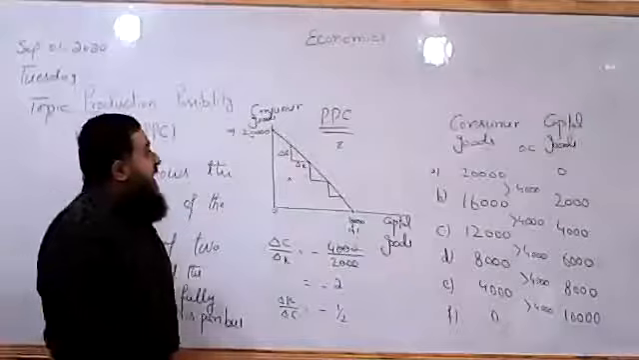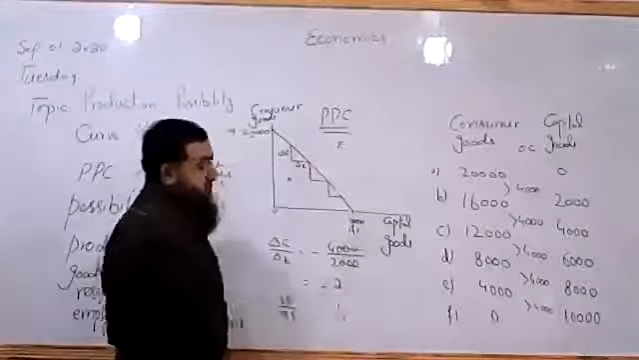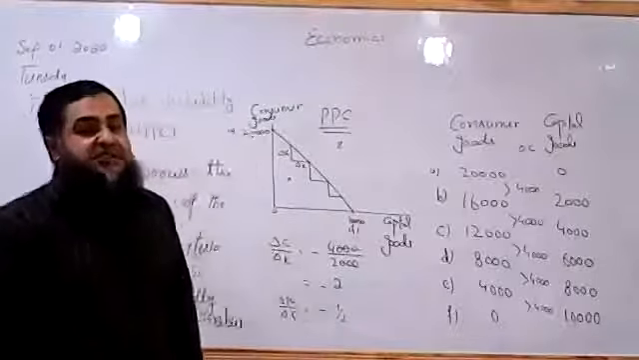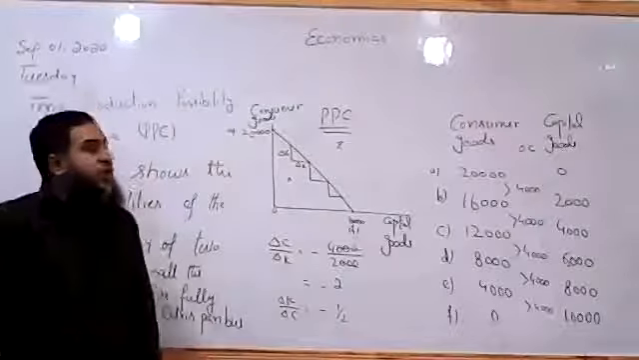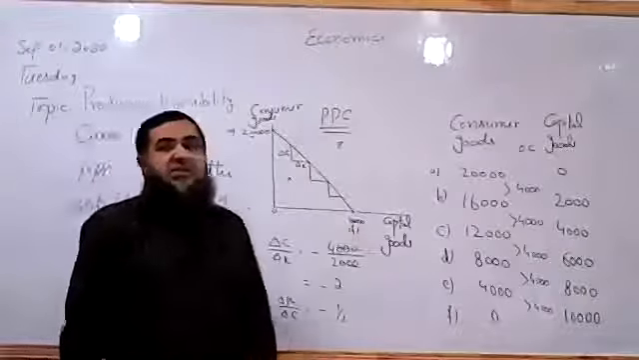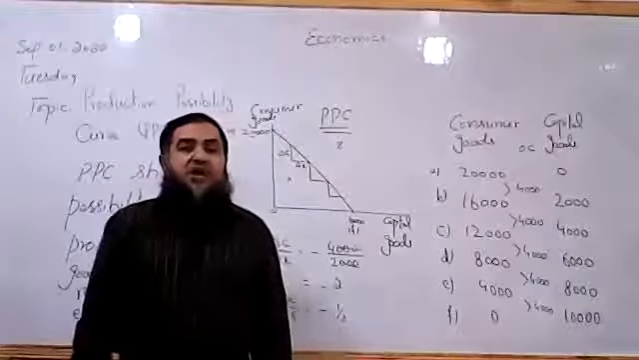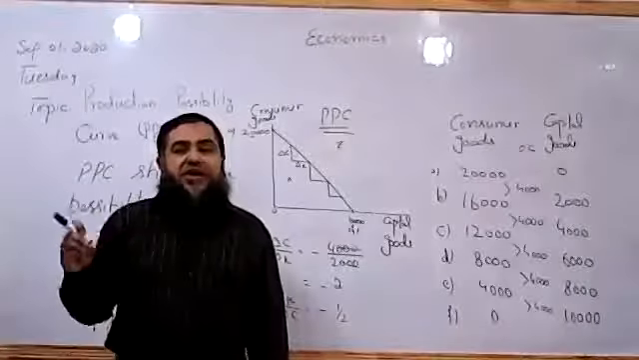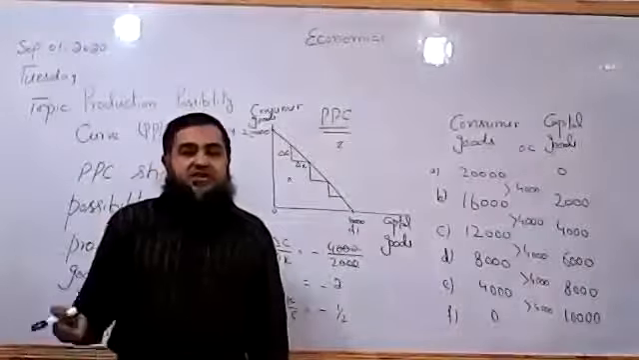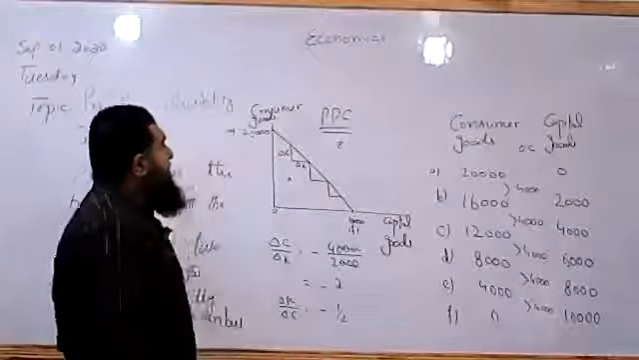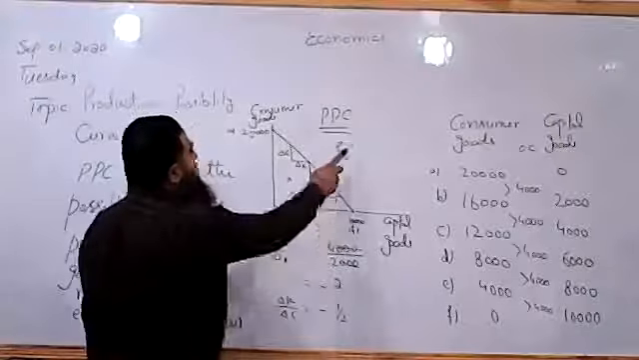All right. So any point lying above the PPC is unattainable within the given resources of an economy. We cannot achieve this point Z unless the resources of the economy are increased, in terms of their quantity or quality. Then this point could be attained.